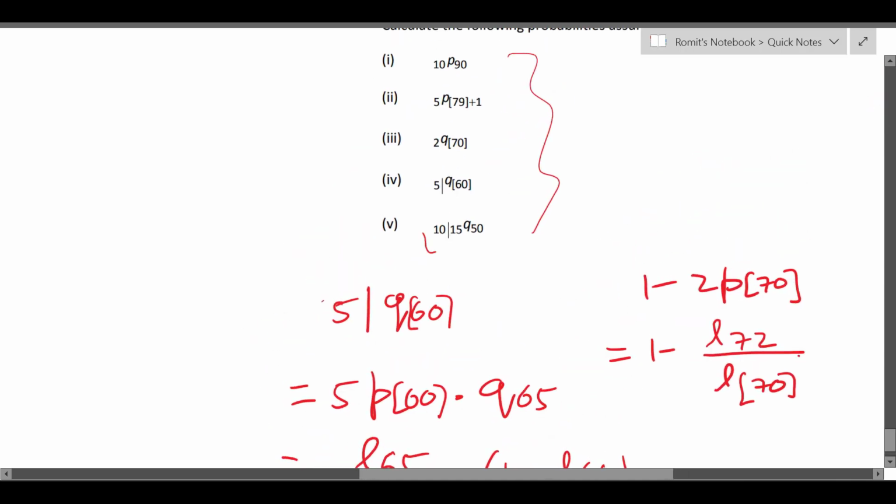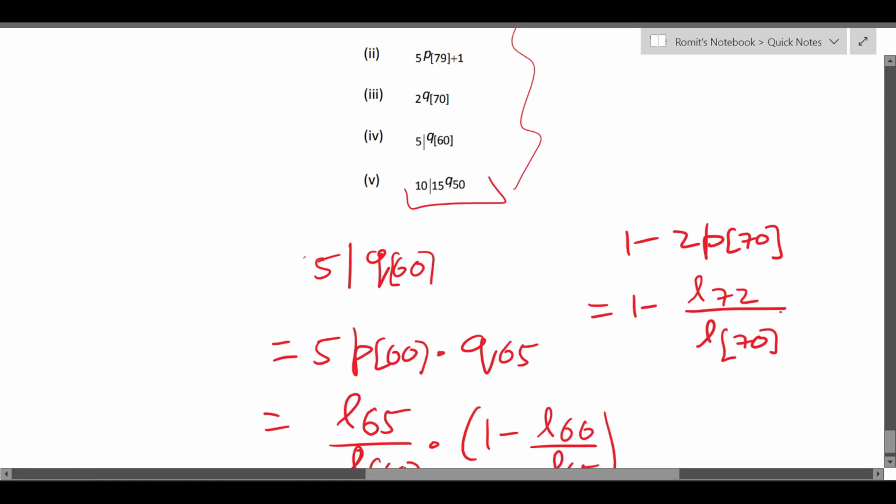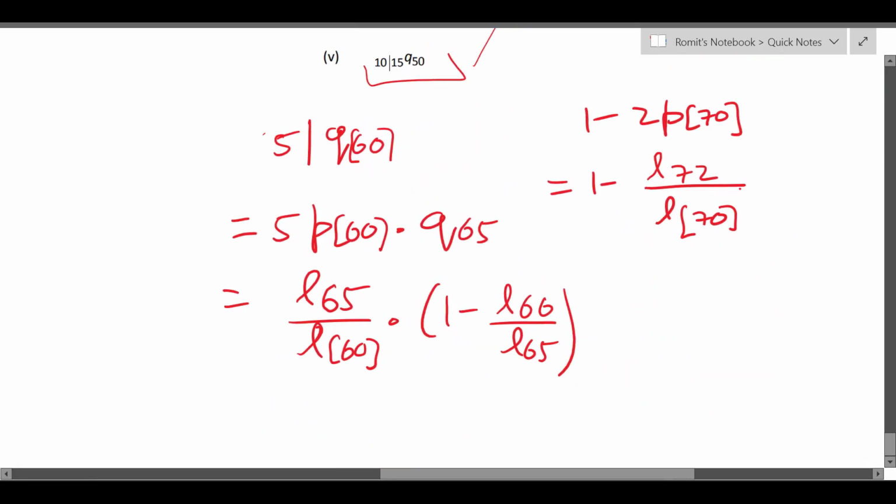So this is how you can do it. And the last one is straightforward. I'm leaving it up to you. It's very similar to what we did in the fourth part. So you can do it and check your answer, right? So now you know how to get the values from AM92 as well. So that's it. Let's move on.